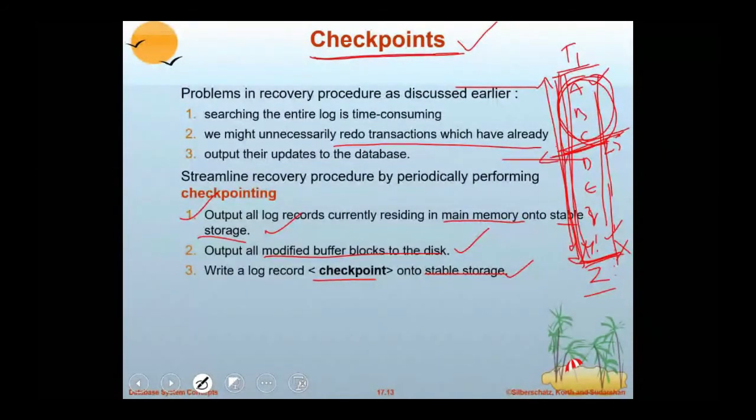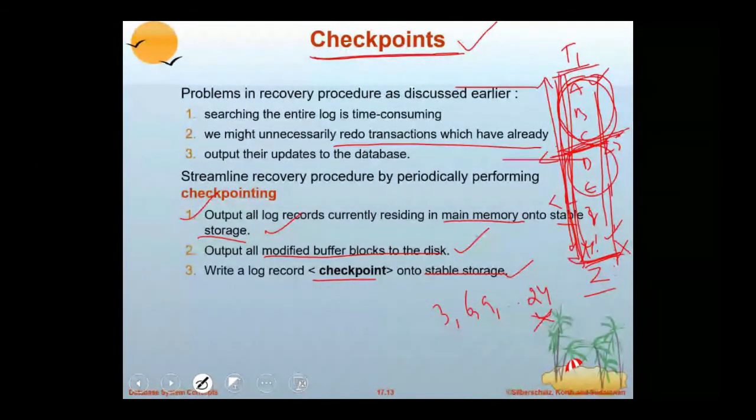Say after ABC, I want to put a checkpoint. After DEF, again I want to put a checkpoint. Likewise, if I put a checkpoint after every 3 operations, I have a checkpoint after 3, 6, 9, till 24, then continue. Say the 24th one is W, X, the 25th is Y, and the 26th letter is Z. Now we understand the point that if a failure occurs after Y, before Z, it requires a recovery.